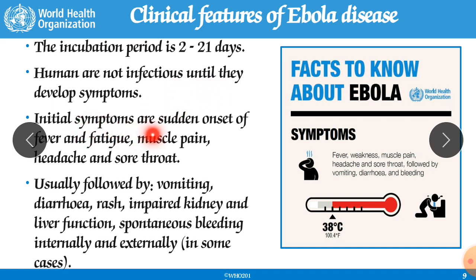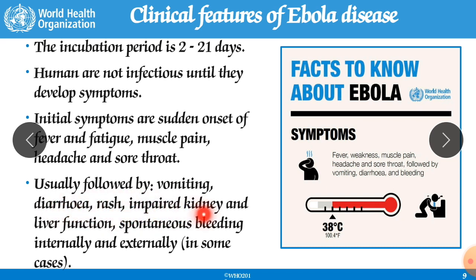Initial symptoms are sudden onset of fever and fatigue, muscle pain, headache and sore throat, usually followed by vomiting. Excessive vomiting occurs. Diarrhea, watery stool, and persistent diarrhea occur. Rash occurs, and the skin becomes very dry. The kidney is impaired, because lots of body fluid has been lost by vomiting and diarrhea, so the volume decreases and there is lots of kidney load.